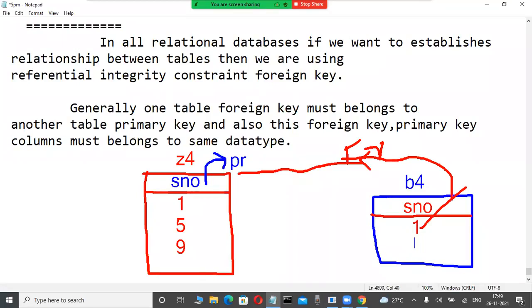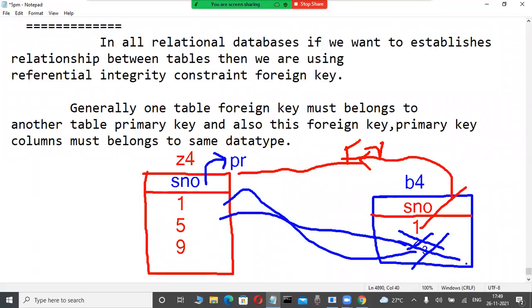Anybody guess? Is 2 possible? Impossible. Why? Because 2 is not there in the primary key. Suppose 3 is possible? Not possible, 3 is not there in this primary key. Suppose 4? Not possible in the foreign key, because 4 is not available in the related primary key. Again 5 is possible? Possible, 5 is already there. Again 9 is possible? Possible. 8 is possible? Not possible. 7 is possible? Not possible.